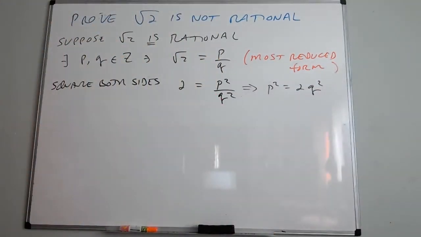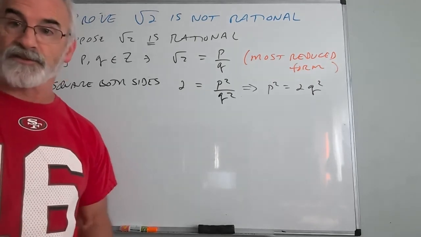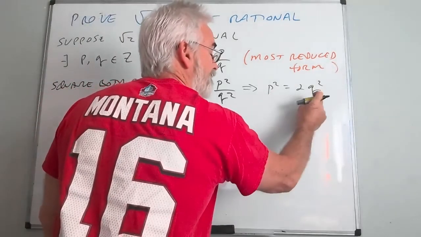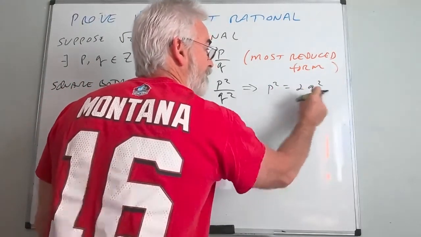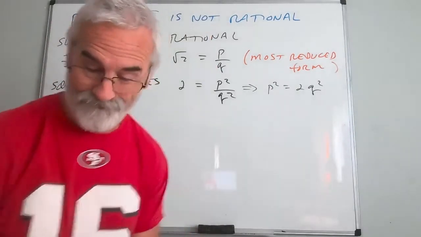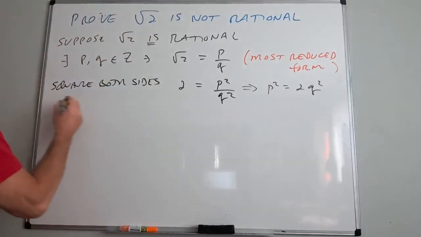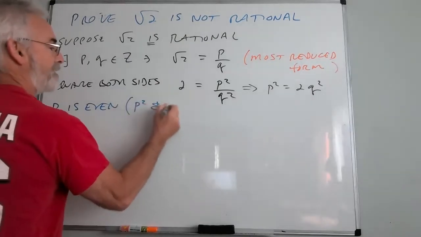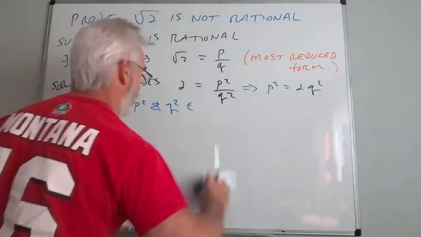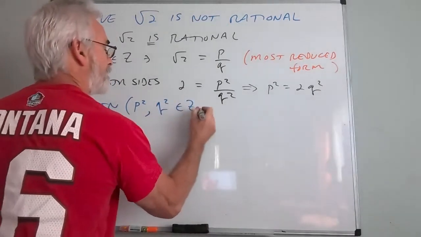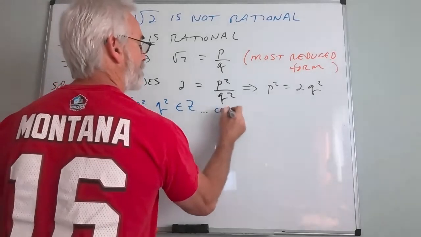Now, p and q were integers. Therefore, p squared and q squared are obviously also integers because integer multiplication is closed. So since p squared and q squared are both integers, p squared equals 2 times q squared. Oh, doesn't that make p squared even? Okay, so right now we have p squared is even. I'm going to write this way, just to remind us, p squared and q squared are integers. I'll just put closure.